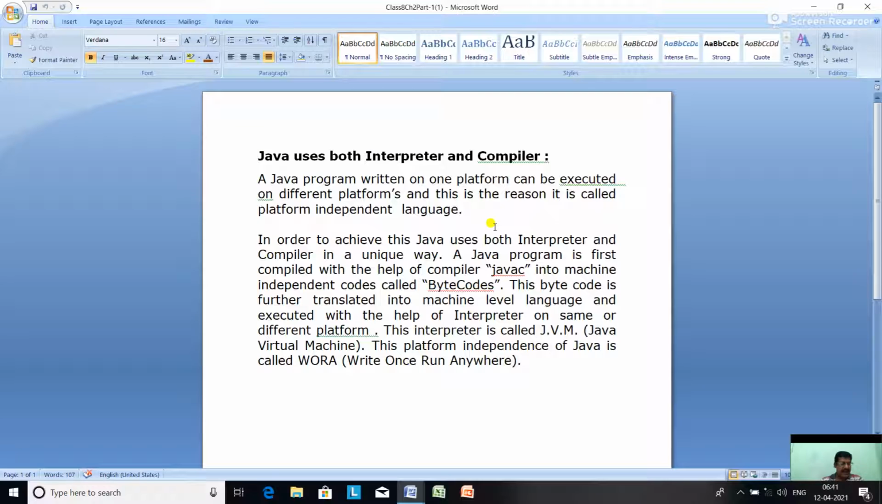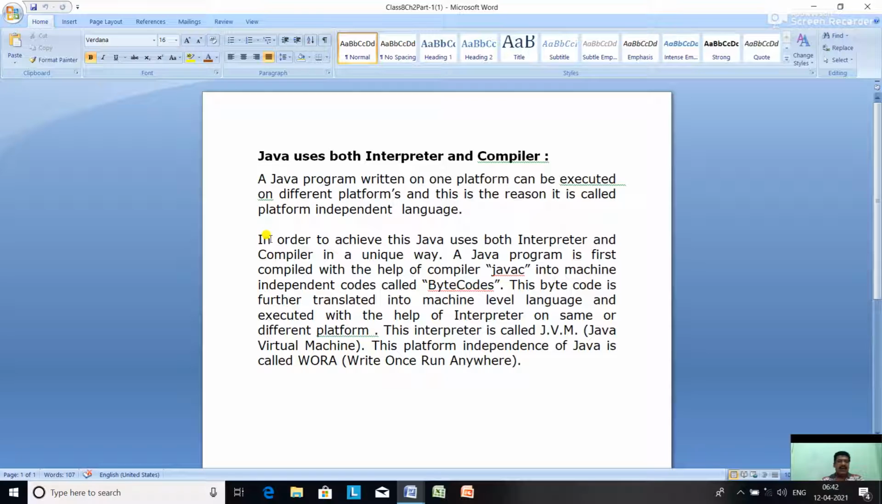Now next is, Java uses both interpreter and compiler. See, with all the other high-level languages, before the advent of Java, a program written in any language would execute only on the platform on which it was created or written. So a program written on the Windows platform would execute only on the Windows platform. The introduction of Java has changed this concept. Now, a Java program written on one platform can be executed on different platforms, and this is the reason it is called a platform independent language. On any platform, you can execute it.